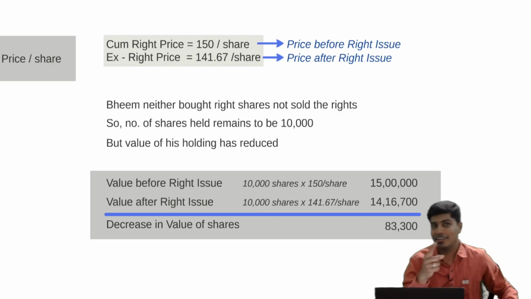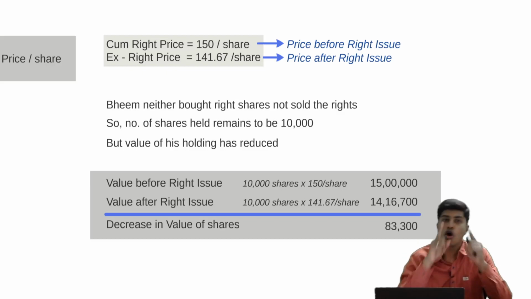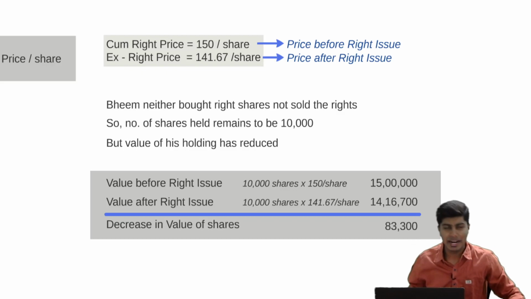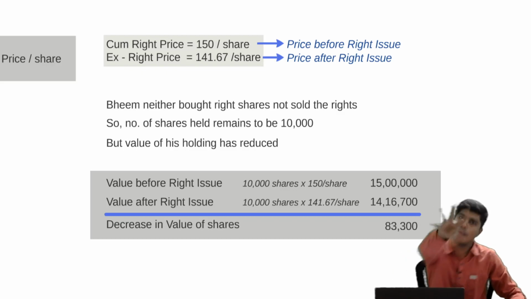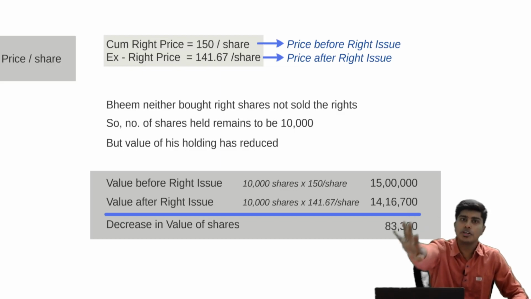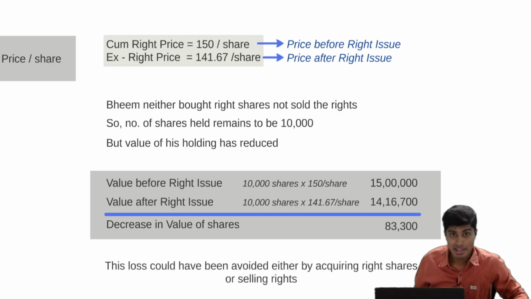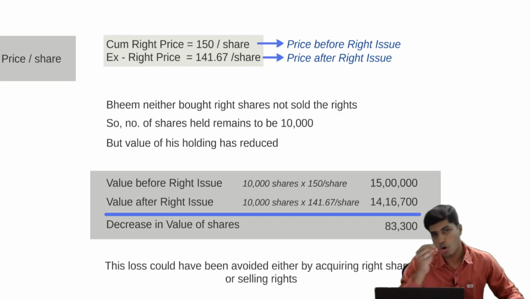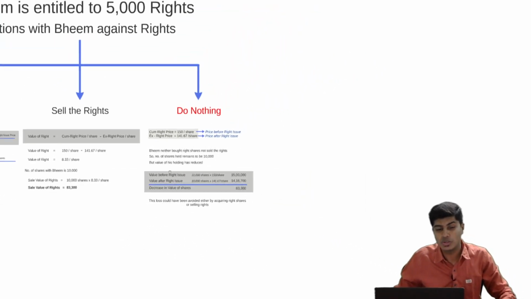So in a wise market, if there is right issue, you should either buy those right shares or sell those rights to someone. If you want to see the practical side of it, in your demat account there will be some things that would come called rights. You have an option to sell it like you sell shares, and the entire part is profit. And if you don't sell it, you are going to face the consequence of decrease in the value of your shares. So this is it with regard to right issue.